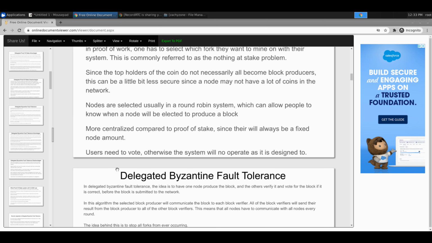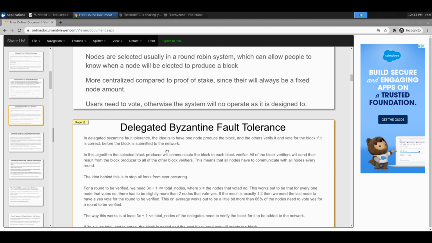And then basically it can be more centralized, of course. And then obviously people need to vote, otherwise the system's not going to work.